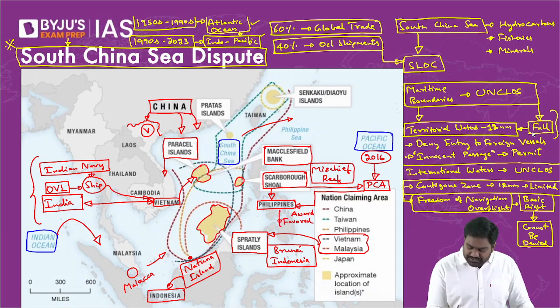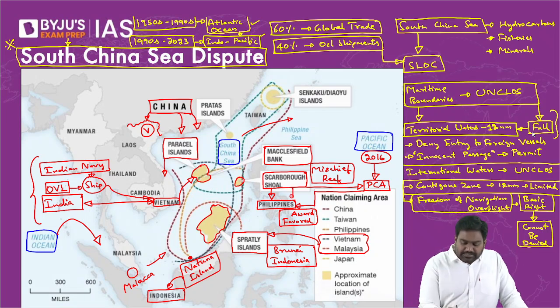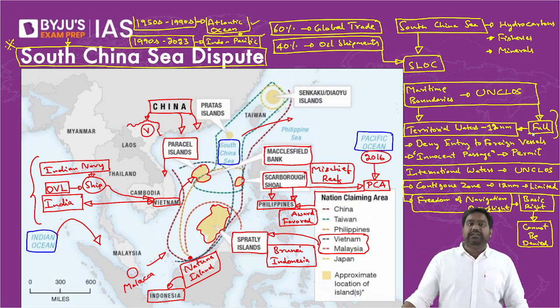The PCA ordered that China should not meddle with Scarborough Shoal, it belongs to the Philippines, and the EEZ around it belongs to the Philippines. But China rejected the award. It didn't care about the award. It rejected the ruling, and it said the PCA has no jurisdiction, no binding impact. This is how China behaves irresponsibly, and this is how it breaks international rules every time.